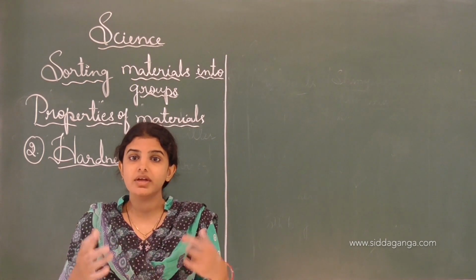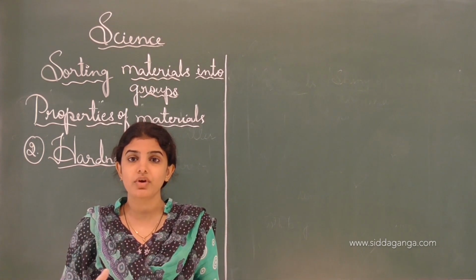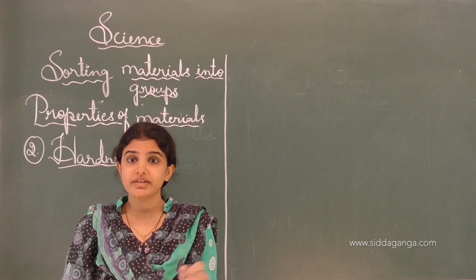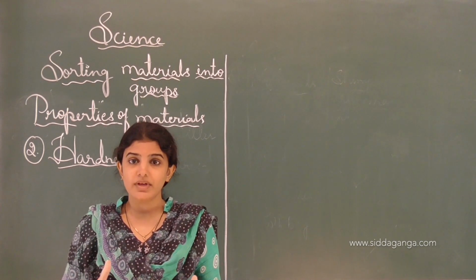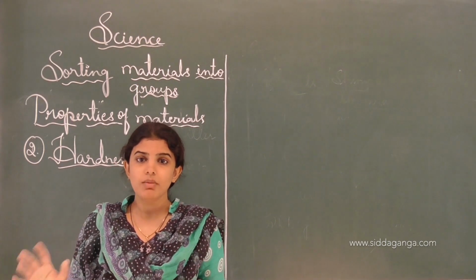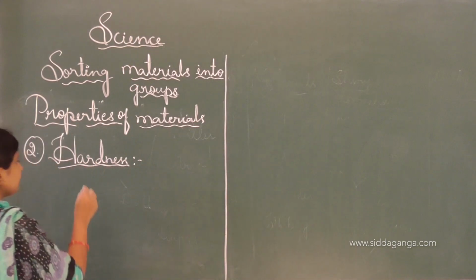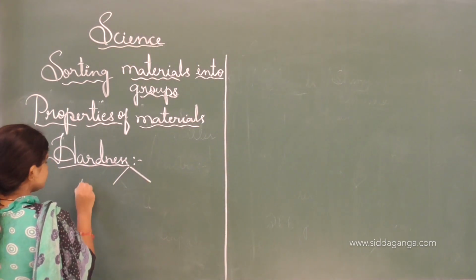But if we touch our head, our knee and our elbow, they can't be pressed and can't change shape, and that's why hardness and softness come in the properties of a material. The materials are classified on the basis of hardness and softness.